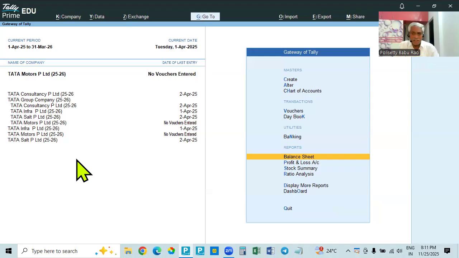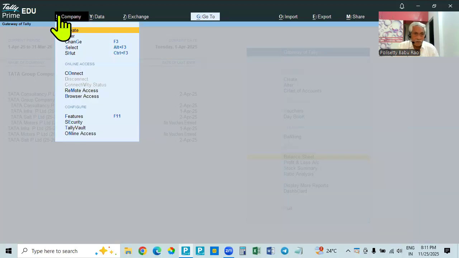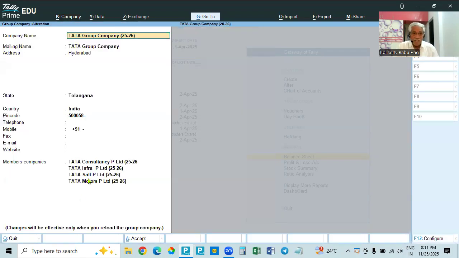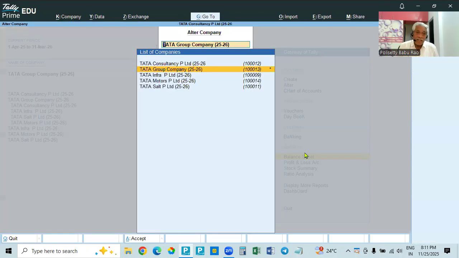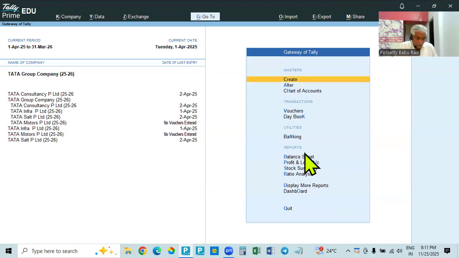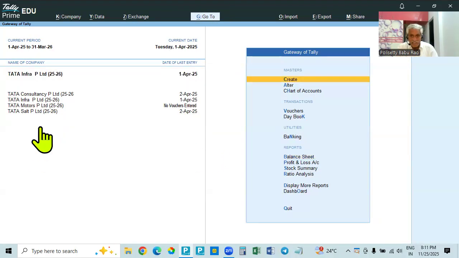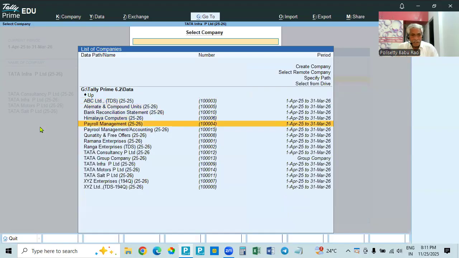To add it, select the group company and go to Alt K, the company menu, and go to alter. Select this company and the list will be there. On this side, add the new company. After adding the new company, it will still not show. Then select the group company and press Control F3, so the group company is shut here, closed here. Then again press Alt F3 and go to the select company page.